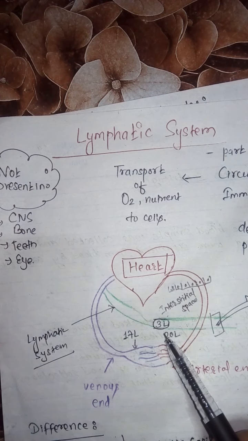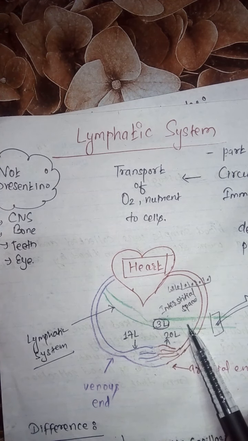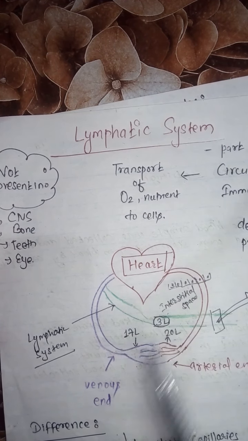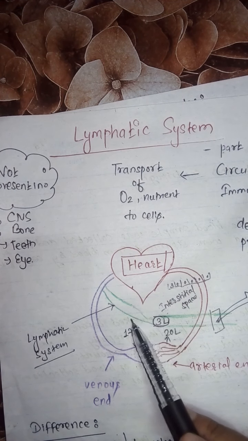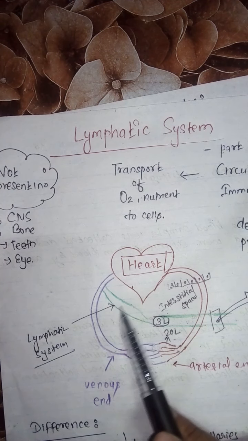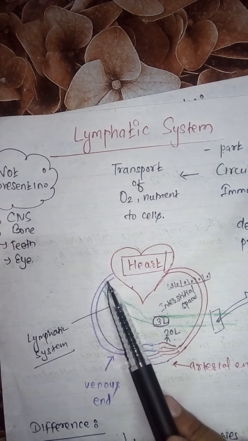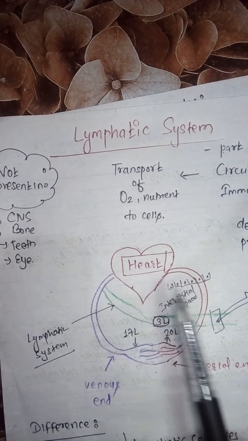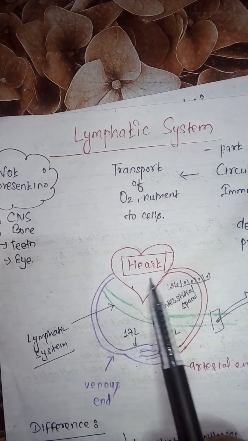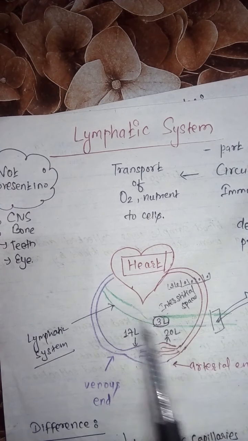The fluid is taken up by the lymphatic system. It is being filtered. It is being processed. It will move upwards. It will pass through a series of lymph nodes where filtration may occur, and from here it will move to the subclavian veins and again into the heart, and from the heart again into the circulatory system.